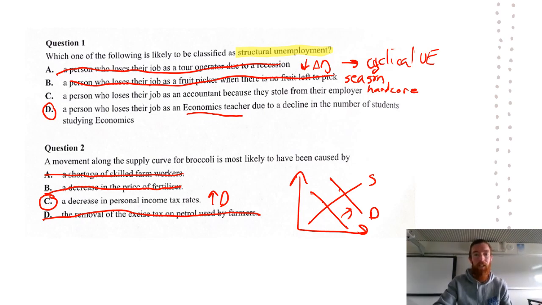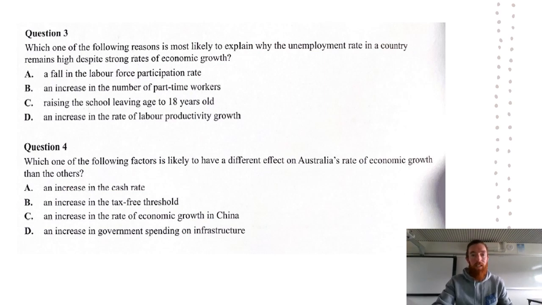Moving on to question number 3. Which one of the following reasons is the most likely to explain why the unemployment rate in a country remains high despite strong rates of economic growth? So this one has got a lot going on. The unemployment rate remains high even though growth is strong. So we're going to find something that's going to lead to strong growth but also not decrease unemployment.